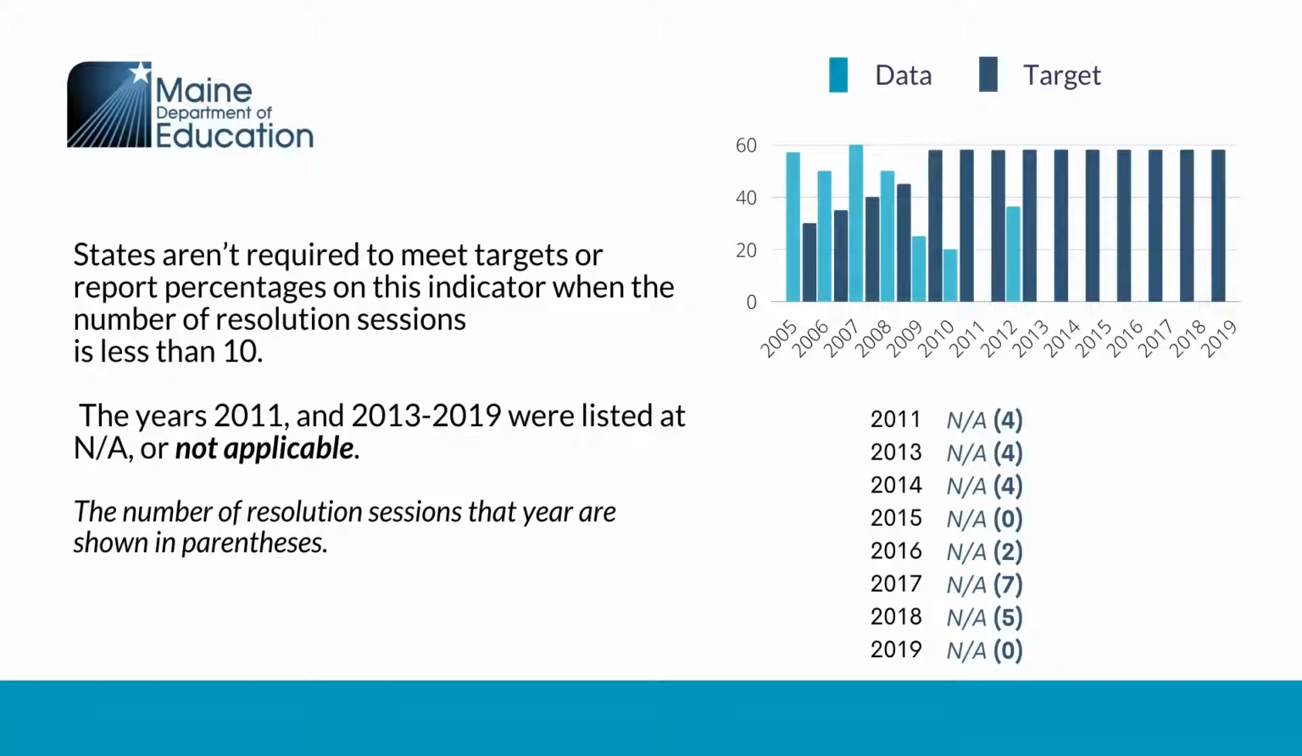You'll notice that there are no light blue bars shown on the slide after 2013. The years for which there are no data are because the number of resolution sessions was less than 10. States aren't required to meet targets or report percentages on this indicator when the number of resolution sessions is less than 10. The number in parentheses indicates the number of resolution sessions.